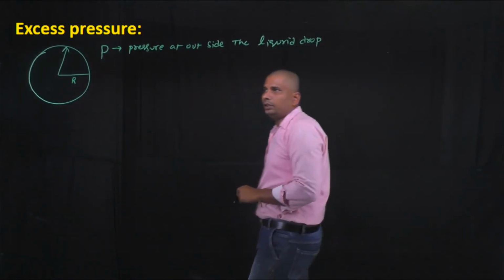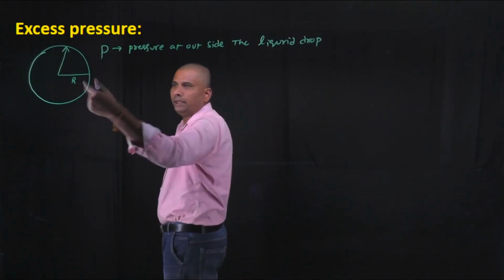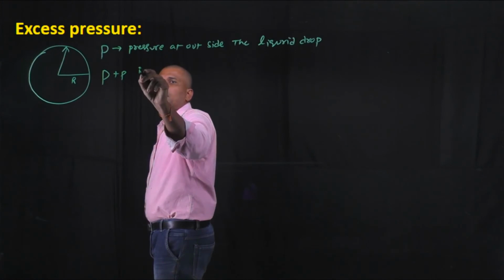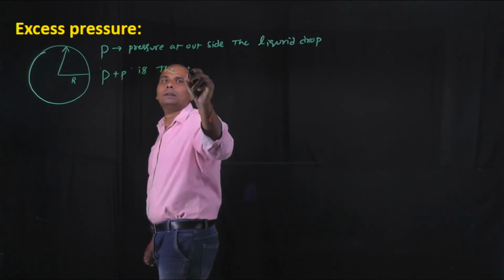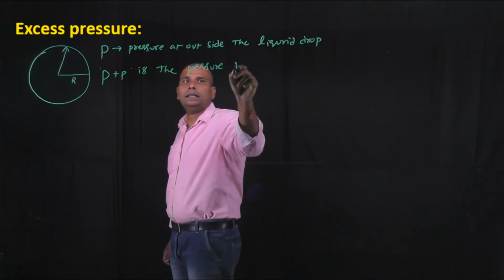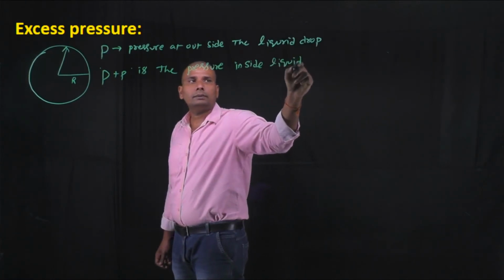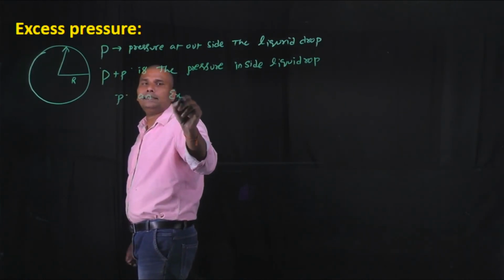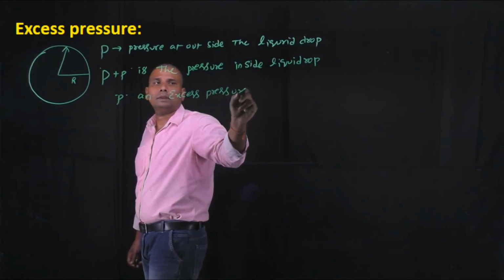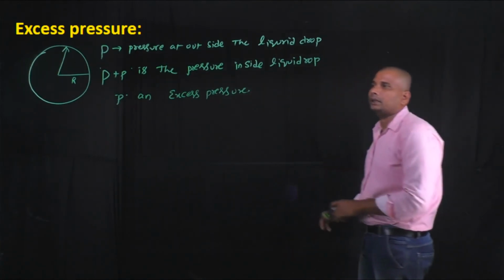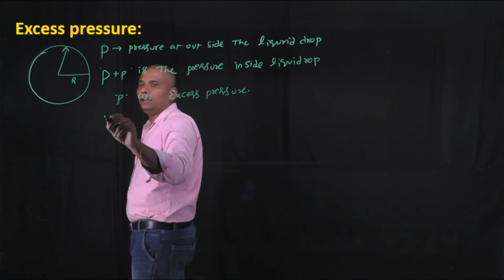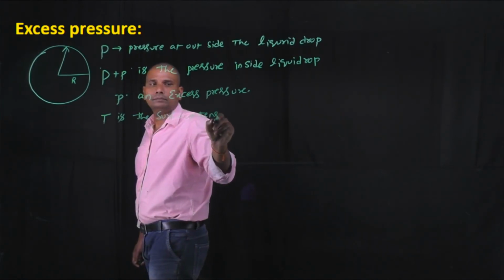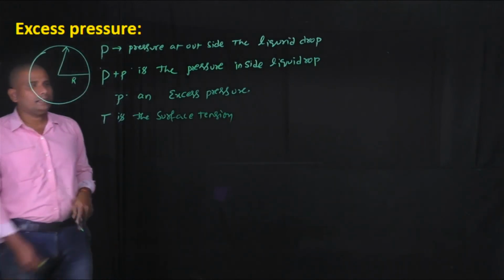Due to its spherical shape, there is some excess amount of pressure inside the liquid drop, and capital P plus small p is the pressure inside the liquid drop, where small p is the excess pressure inside the liquid drop due to its spherical shape, and T is the surface tension of that liquid surface.